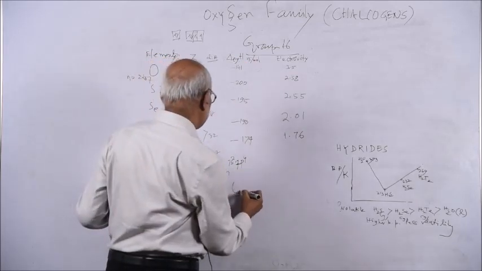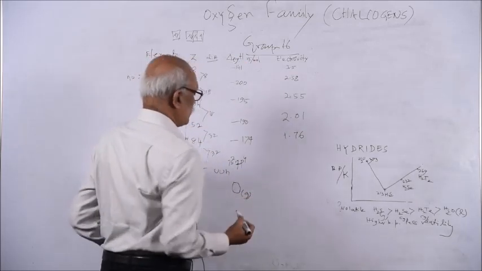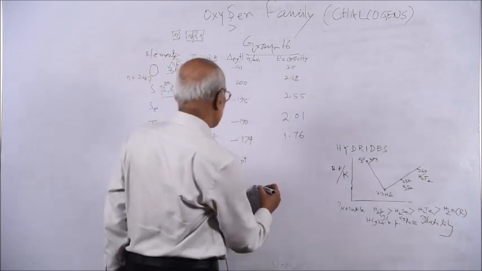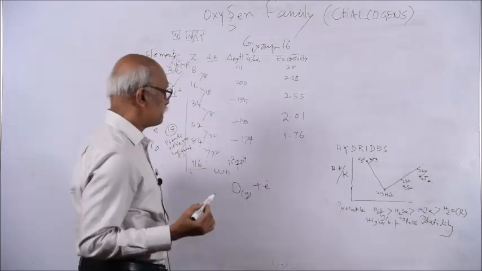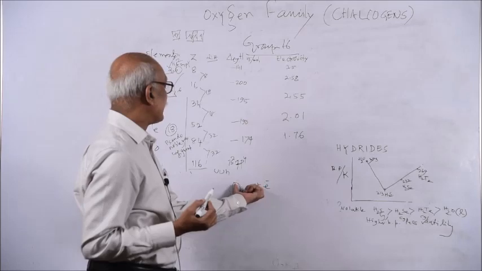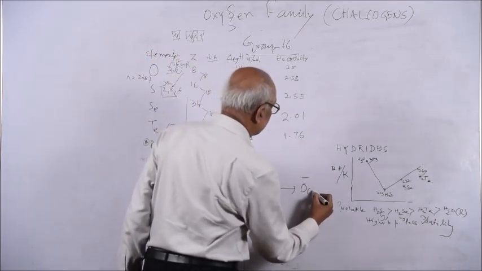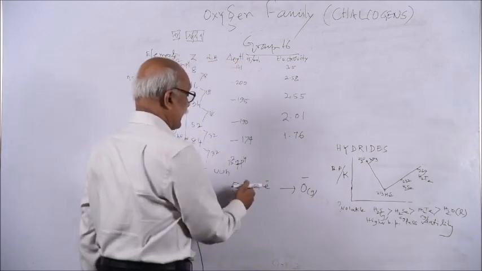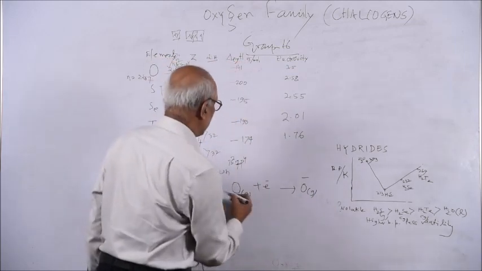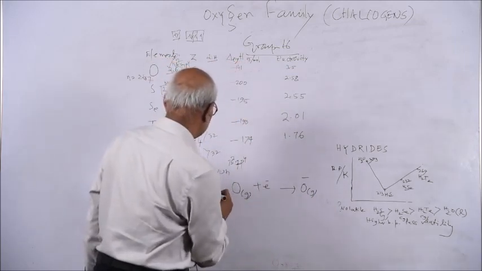That means oxygen is an isolated gaseous atom. If you put in an electron, there is a little attraction towards it, so that you will get O minus gas. This is called gain of electron, or you can call it reduction.